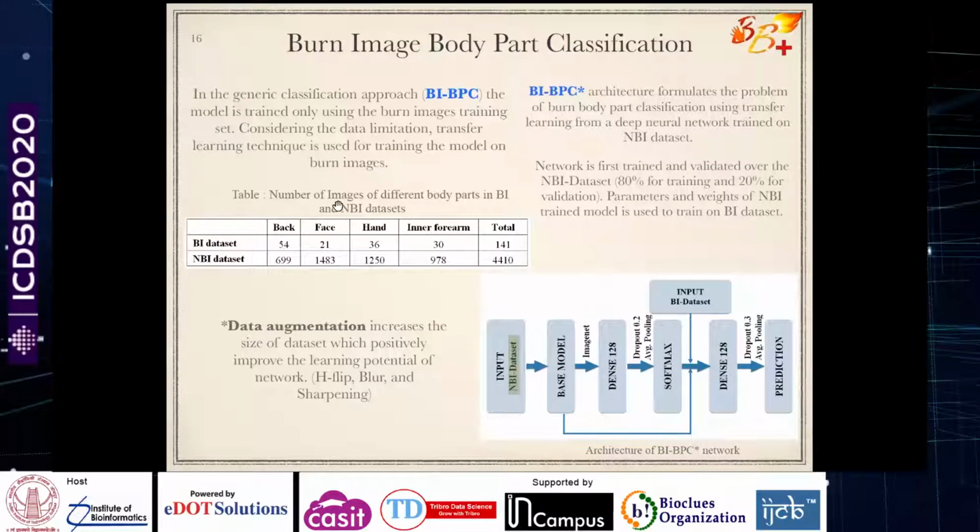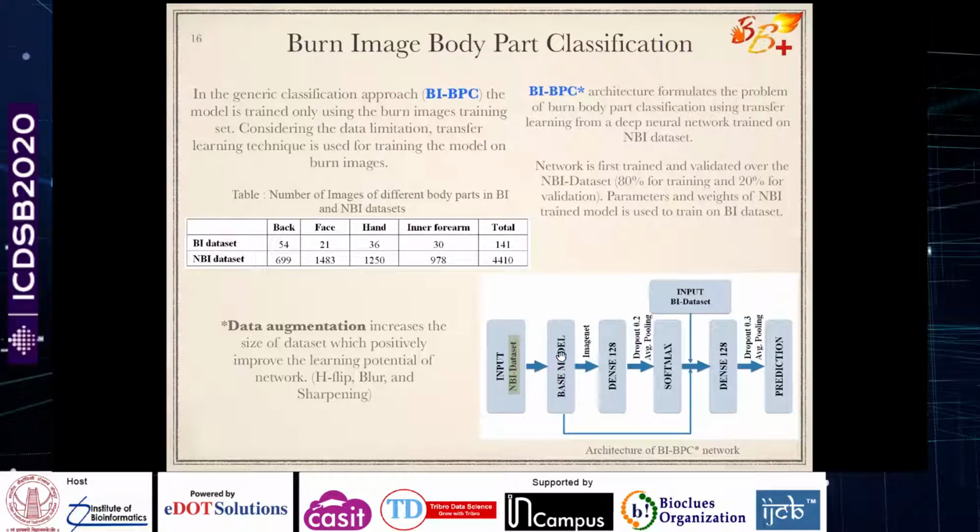Earlier, we were performing the burn images body part classification. That time we had only a very limited data set, only 150 images in total, and we therefore enriched our data set using the non-burn images. So first, in our final approved model, we train our model using the non-burn images and then fine-tune it using the burn images, as you can see from this particular architecture.